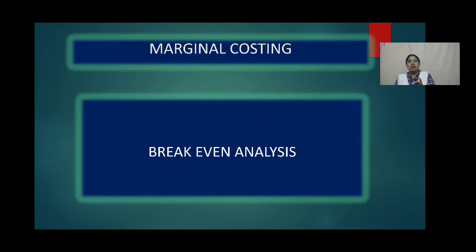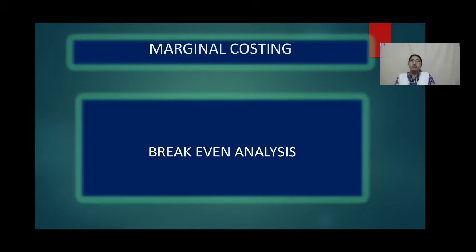Break-even analysis is used in two senses, namely narrow sense and broad sense. In the narrow sense, it means finding the break-even point, that is, the no profit or no loss point. The point where the organization neither gets a profit nor a loss.